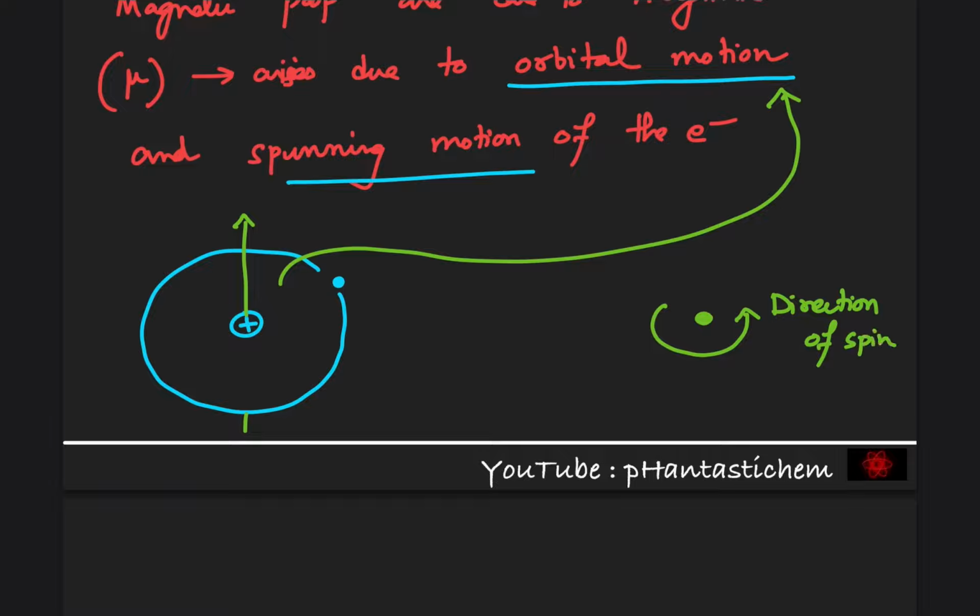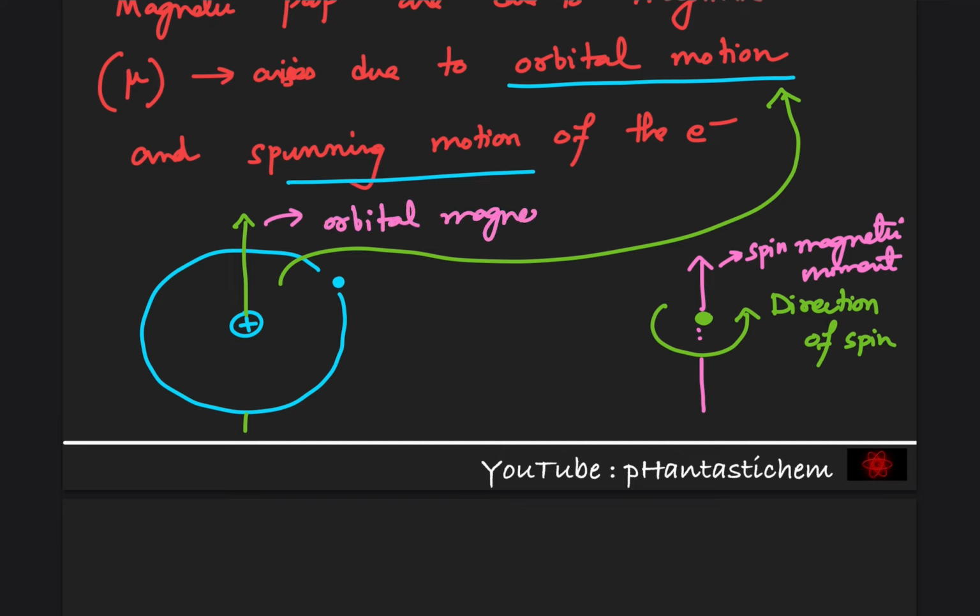The electron also spins or rotates on its own axis, and that leads to spin magnetic moment. Let's say this is the direction of spin. So the spin magnetic moment will have a direction like this. This is the spin magnetic moment, and this is the orbital magnetic moment. So the revolution and the rotation of the electron lead to orbital magnetic moment and spin magnetic moment. Therefore, each electron may be considered as a small magnet having a permanent magnetic moment.